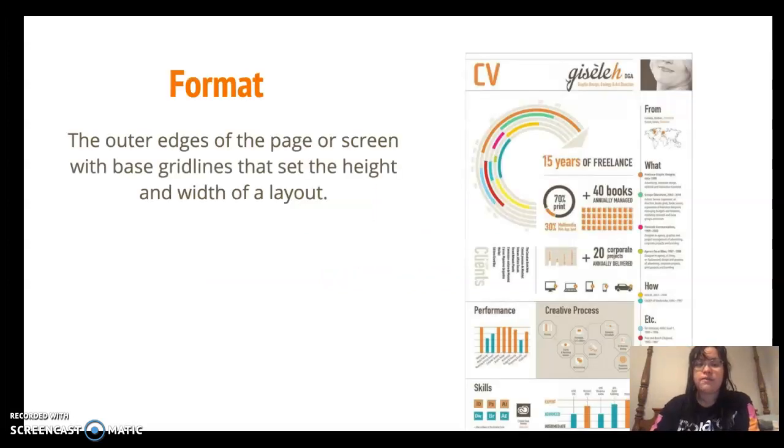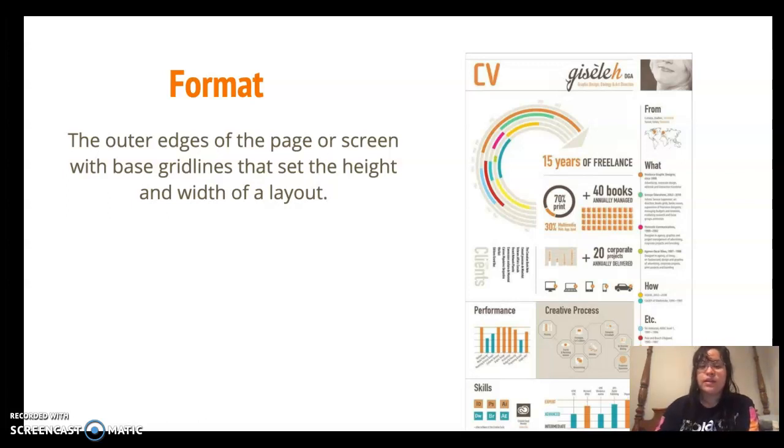First, I have format. Format is the outer edges of a page or screen with base grid lines that set the height and width of a layout. So, in this example, this is like a graph chart. Formatting really helps organize the design of a page or a poster or something like that. It lays out and organizes, it gives you an idea of where things go, and sizing everything into proportion.